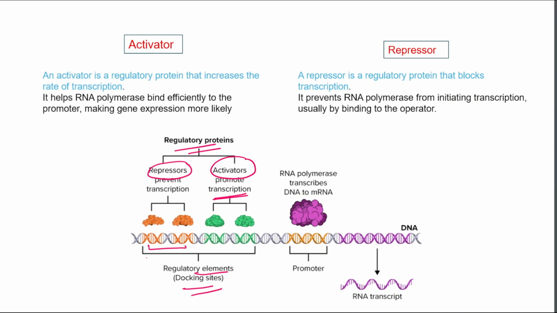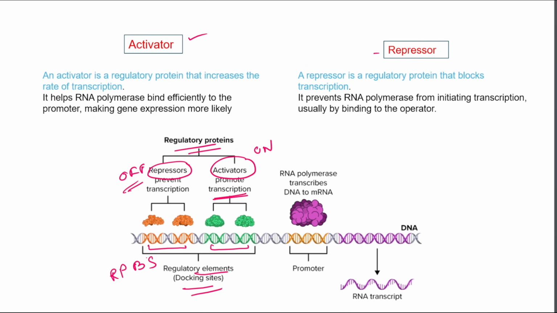This is the repressor binding site, this is the activator binding site. The repressor protein turns a gene off. It blocks RNA polymerase so transcription cannot start, and the genes stay off. So these are the activator and repressor, the regulatory proteins.